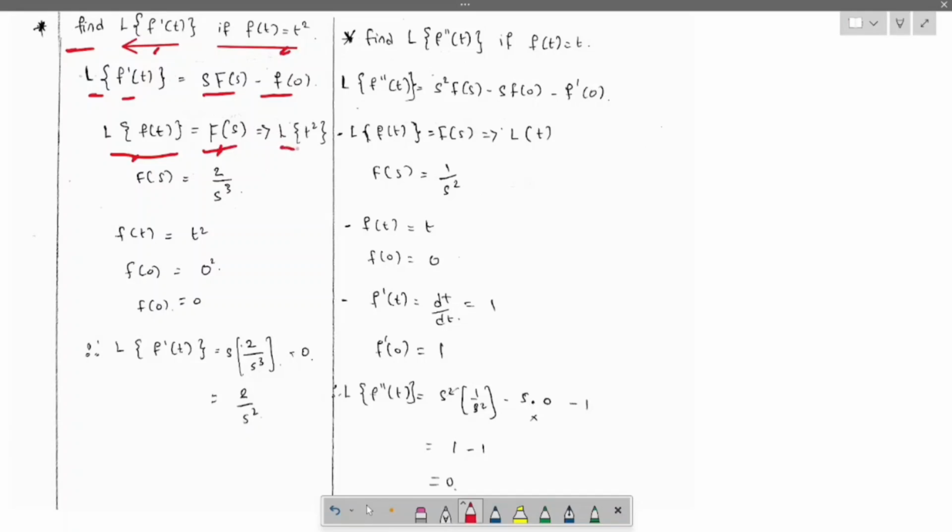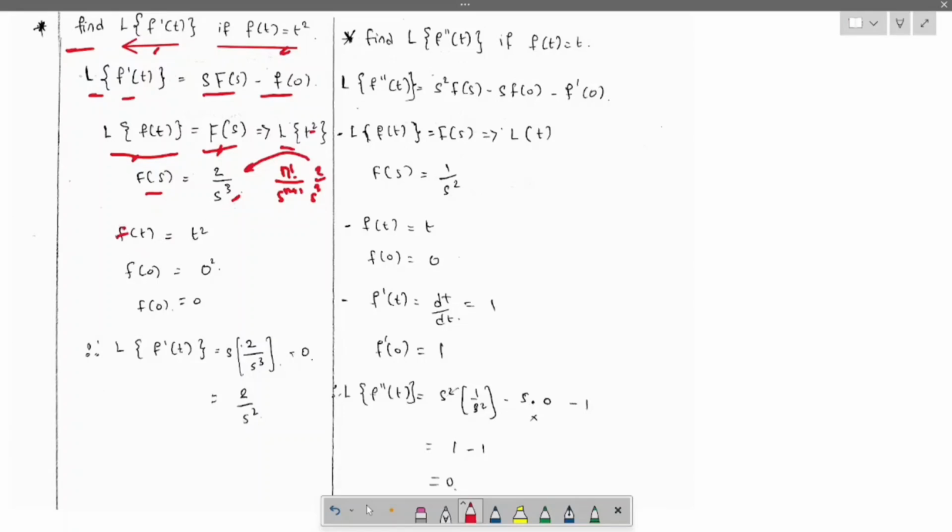Then the Laplace of t square is factorial n by s power n plus 1. Here n is 2 and 2 plus 1 is 3, so f of s is 2 by s cube.